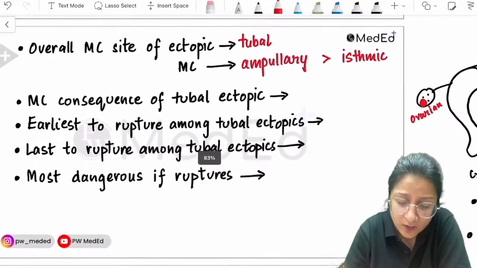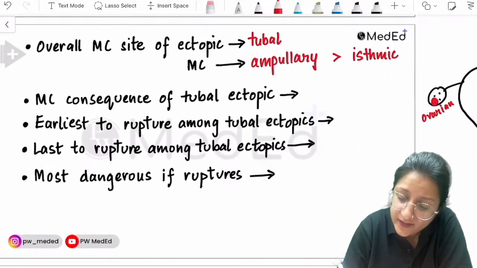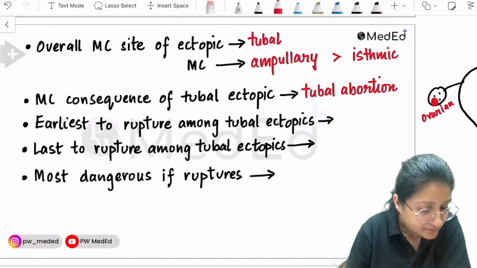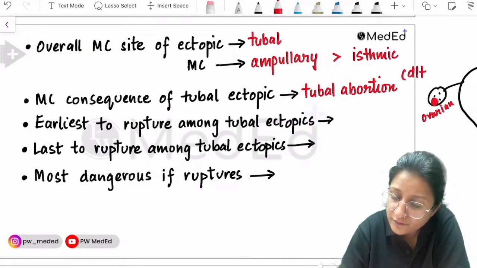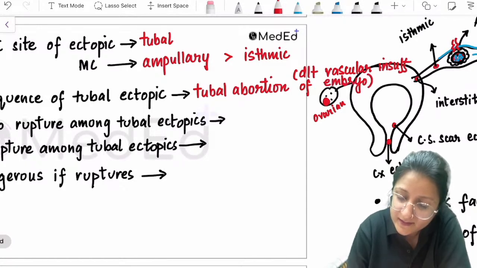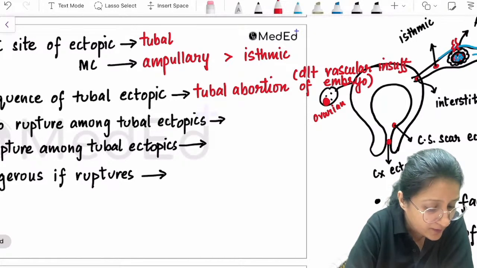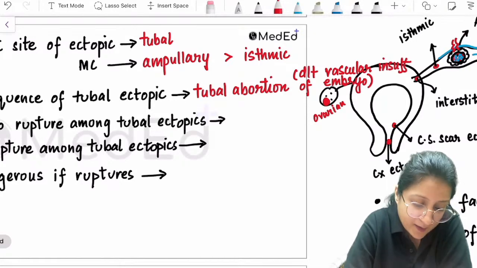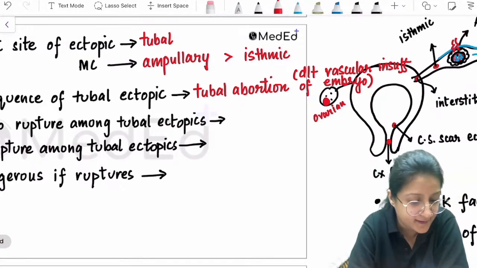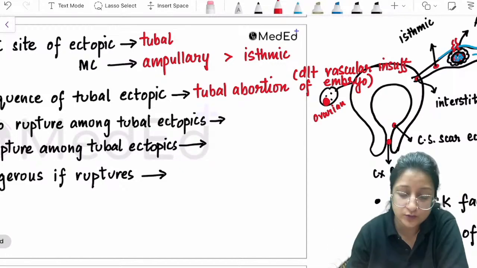So when they ask you what is the most common consequence of tubal ectopic, if tubal abortion is in the option, then that's your answer, tubal abortion. This tubal abortion happens due to vascular insufficiency of the embryo. That's another important MCQ pointer you need to keep in mind. Now in the tube, the widest part is ampulla, the longest part is also ampulla.